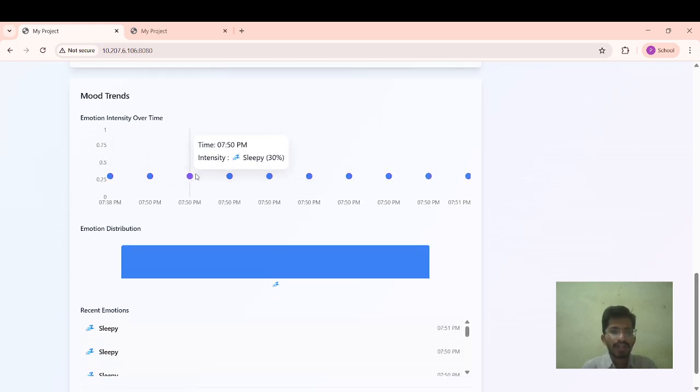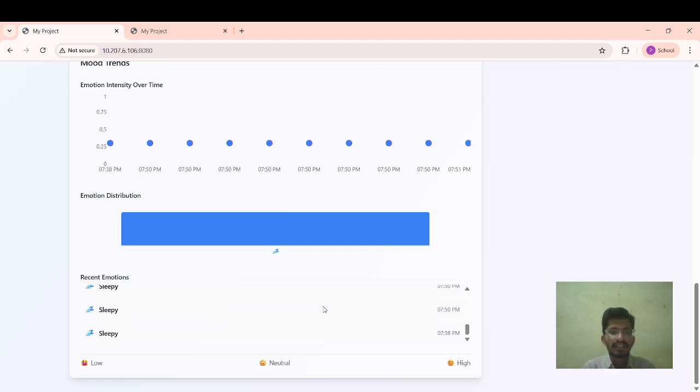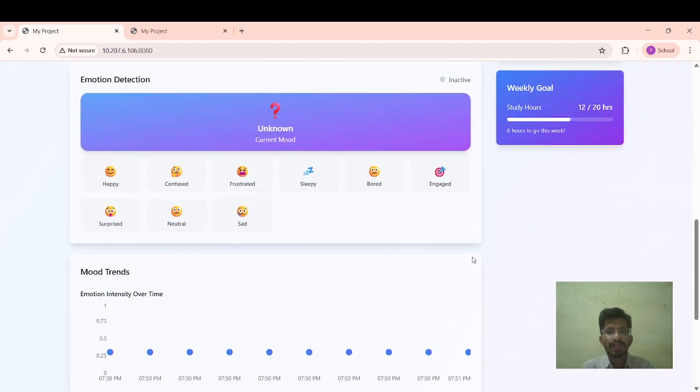Like at what certain time and what is the intensity of the user will be there. And here the emotion detection chart will be, and how many times you are sleepy, and how many times you are going to be engaged, and how many times you feel low, and how many times you feel neutral, and how many times you feel high.